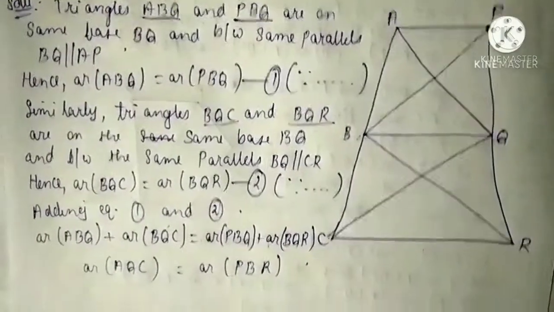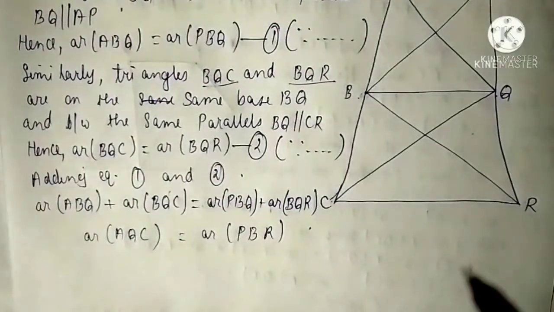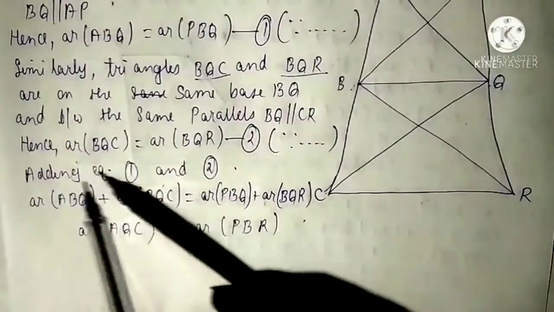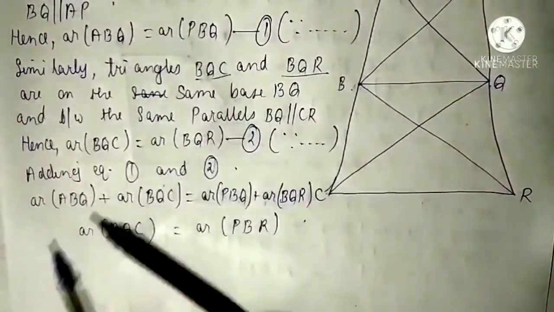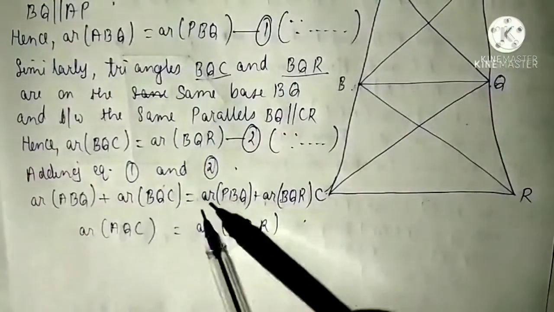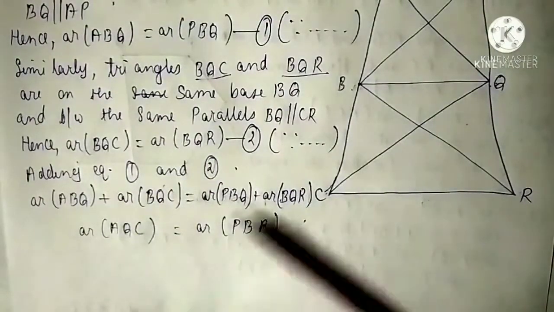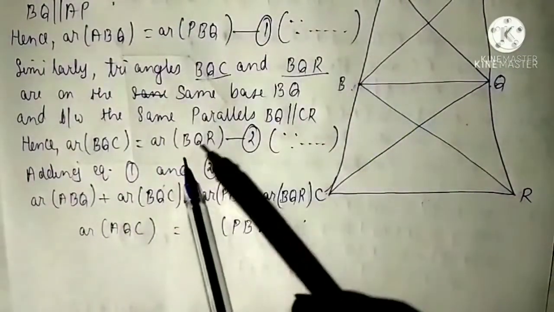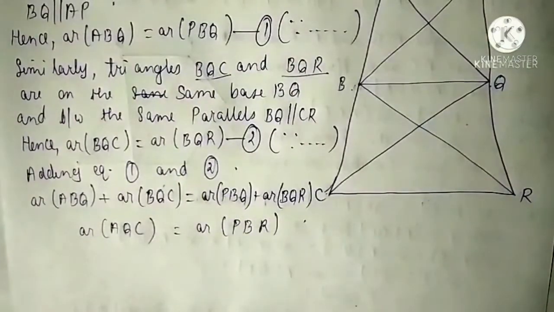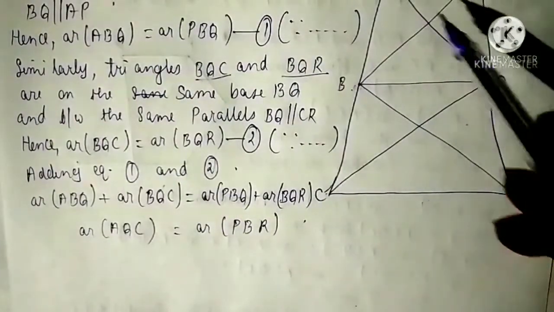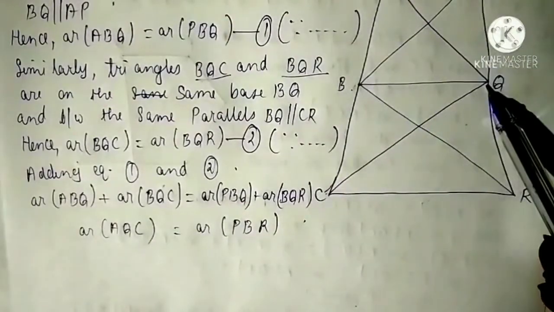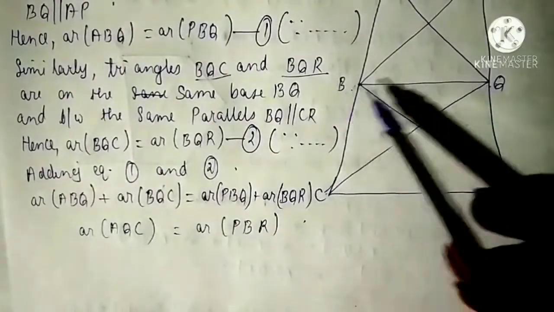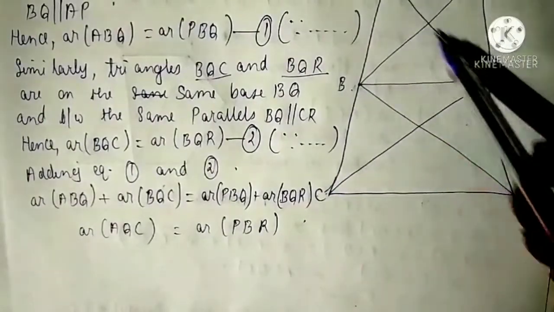Now what we will do, we will add equation number 1 and 2. So adding equation number 1 and 2, first add LHS. Area of ABQ plus area of BQC is equals to, now add RHS, area of PBQ plus area of BQR. So what is sum of LHS? ABQ plus BQC, that means this full triangle.